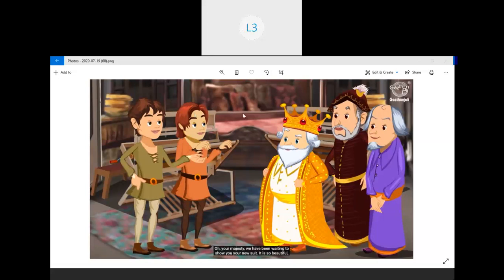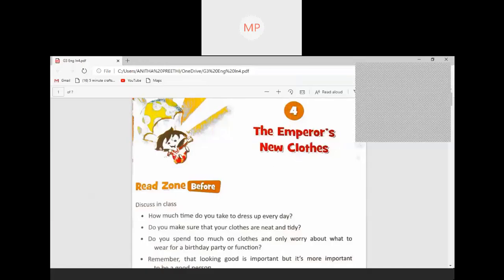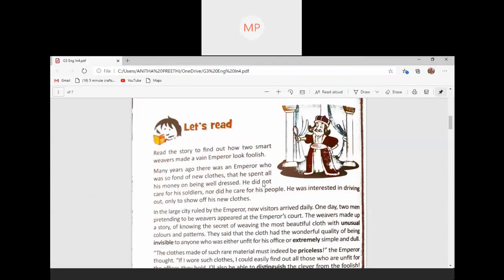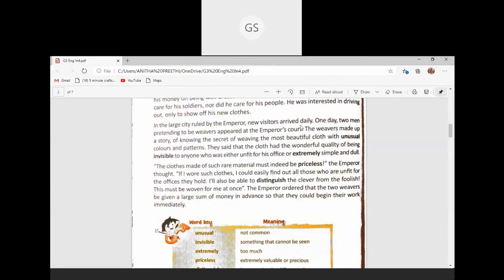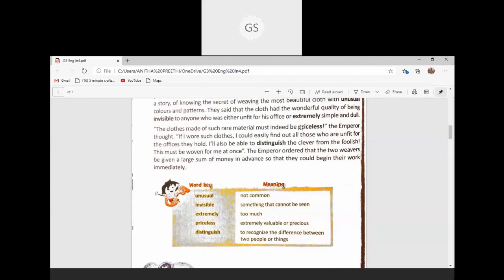Now we will go to the textbook. Gayatri ma'am, do you have it or shall I share it? Anita ma'am? Is that fine for you? If you want, I will share it, ma'am. No problem. Okay, I got it, ma'am. Okay, you can carry on, ma'am.